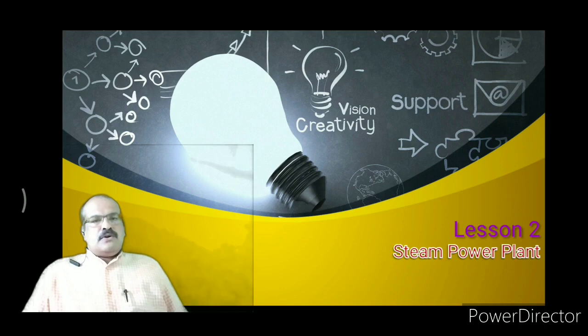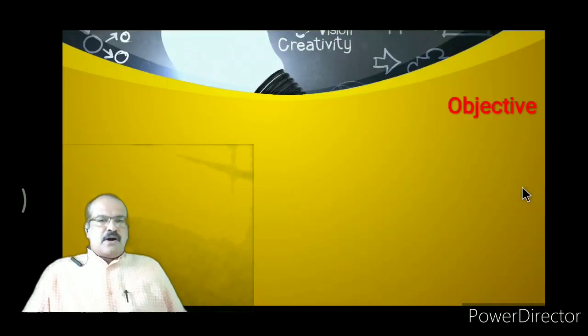So using these conventional energy sources, the electricity is generated in thermal power stations, and these thermal power stations are also called steam power stations.